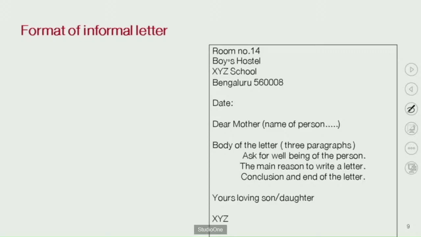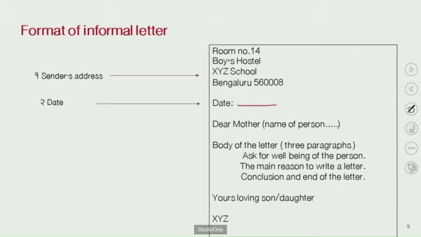So again, on the left alignment, you should write your address. Your address means not your own but the sender's address. It is very important to write it in this way, the sender's address. After that, you should write the date. You can use the format of the date here.